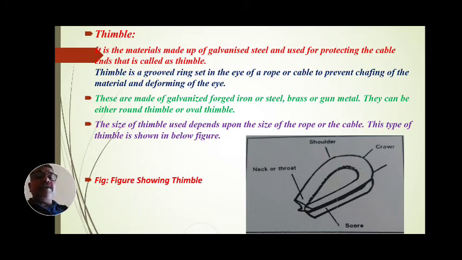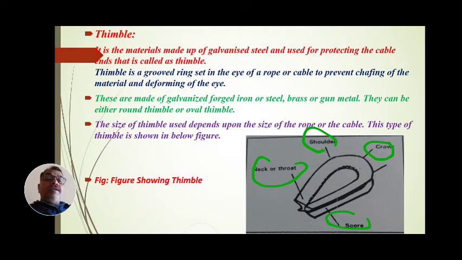See in the figure, these are the shoulder of the thimble, this is the crown of the thimble, this is the neck of the throat, and this is the scare of the throat. This is how the thimble is to be seen. Now, the thimble materials.